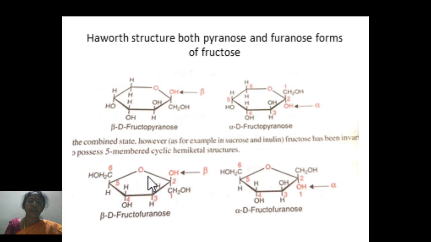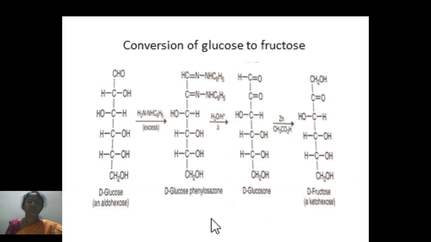Here we can notice it is a 5-membered ring, oxygen is the ring member, and this is the second carbon atom. If the functional OH group is on top, it is beta isomer. If it is at the bottom, then it is alpha isomer. You can see the first and the 6th carbon atoms contain primary hydroxyl groups.